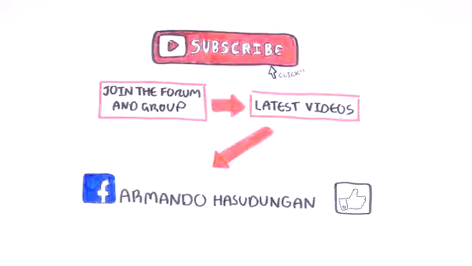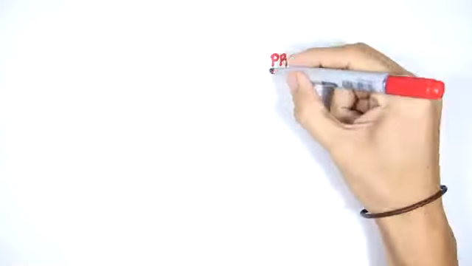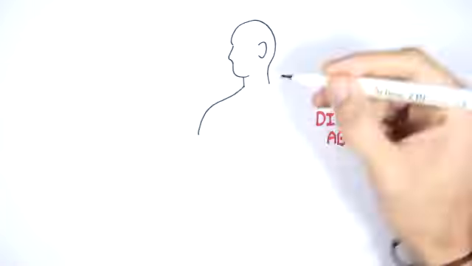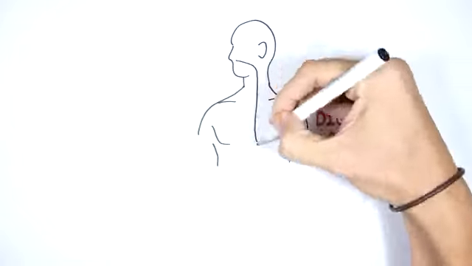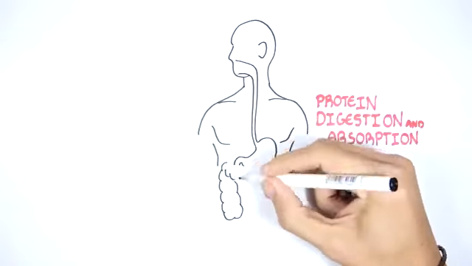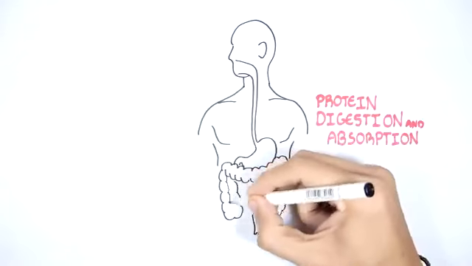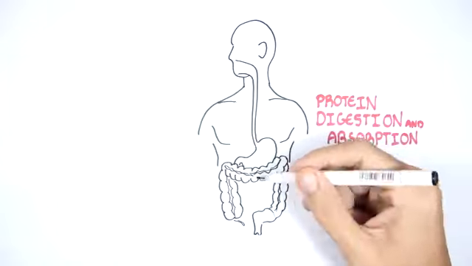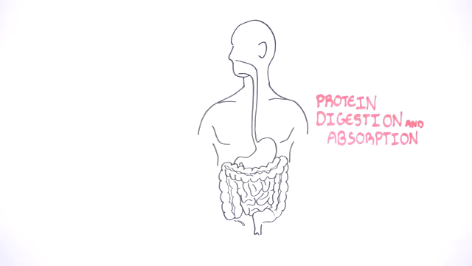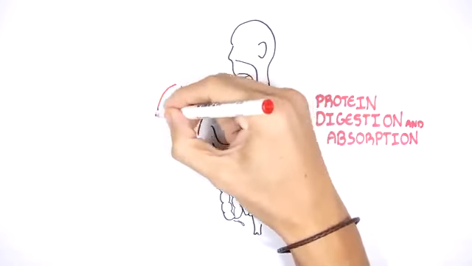In this video, we will talk about protein digestion and absorption. So here we have a person and his digestive tract. You have the esophagus, stomach, small and large intestine. A good source of protein can be found in foods such as meat.